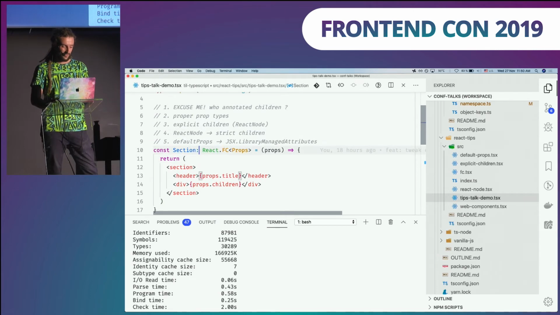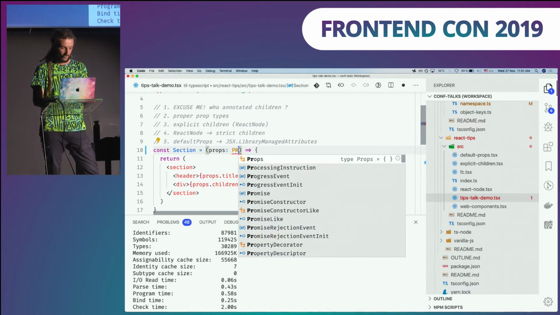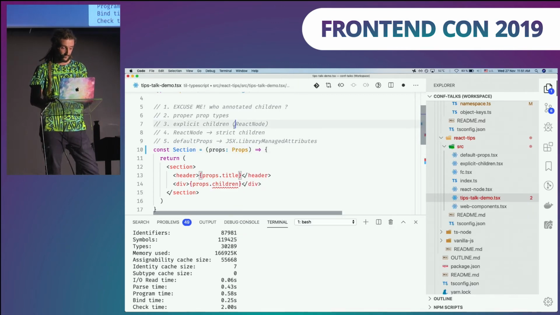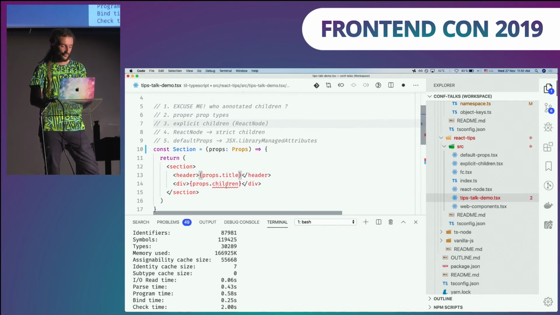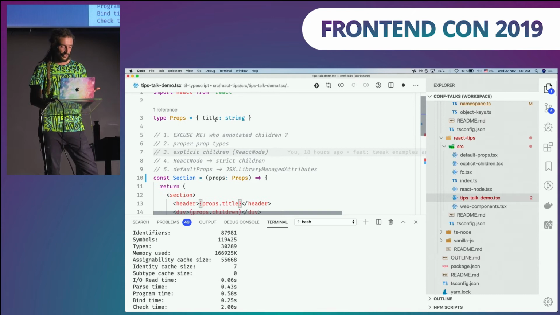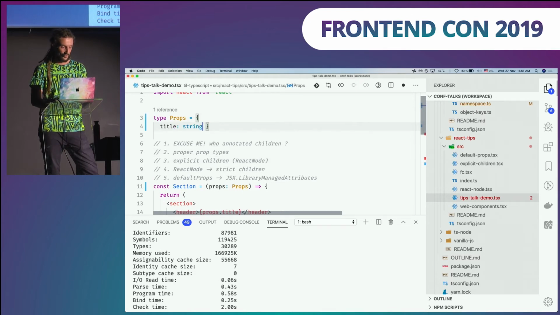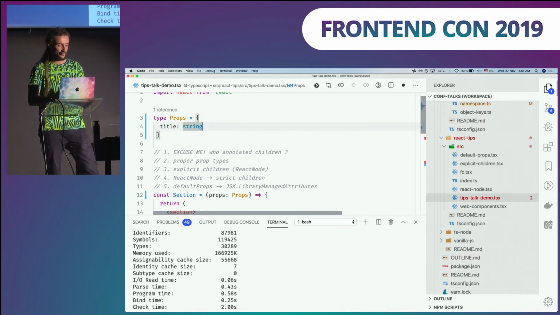So to keep it really idiomatic, what I encourage you to do is to just keep React functions and just annotate props explicitly via props. With that, we have an error, right? Props.children is not defined. Well, that's good, because I didn't define it. I don't want to provide some magical APIs for my consumers. So we need to be explicit.